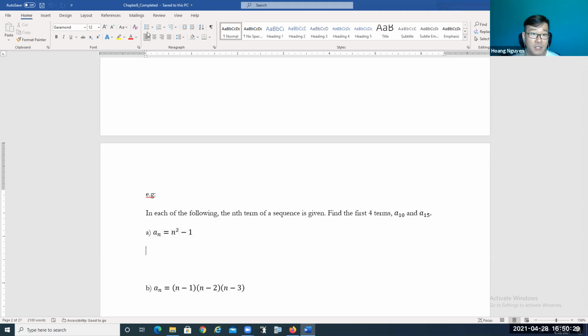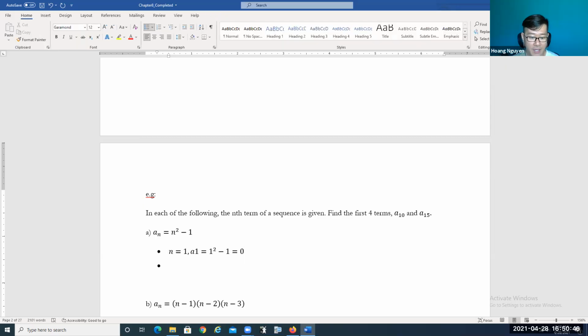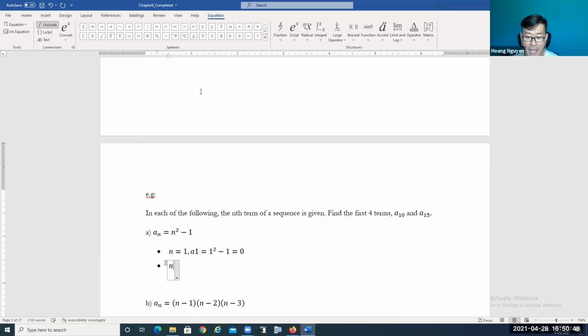The first 4 terms means that we start when n is equal to 1. So a1 is equal to 1 to the power 2 minus 1. 1 to the power 2 is 1, take away 1, so it's going to be 0. Now we're going to find the second term when n is equal to 2. So a2 equals 2 to the power 2 minus 1. 2 to the power 2 is 4, take away 1, so it's going to be 3.